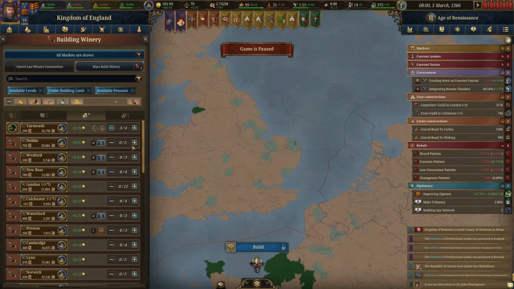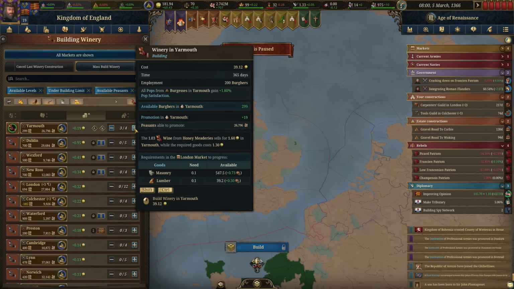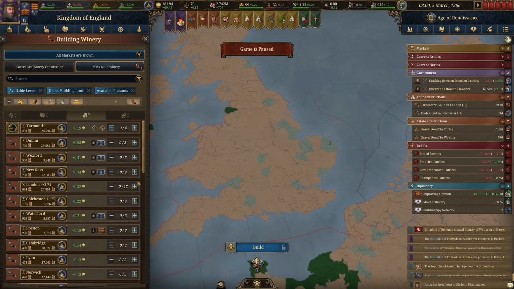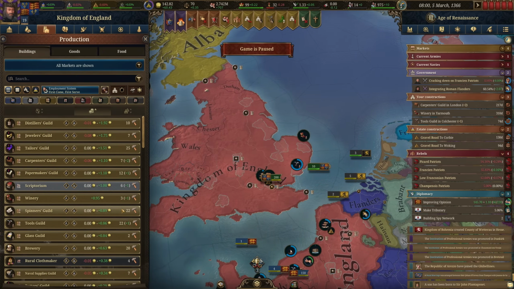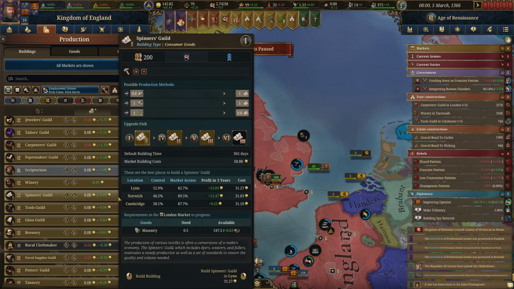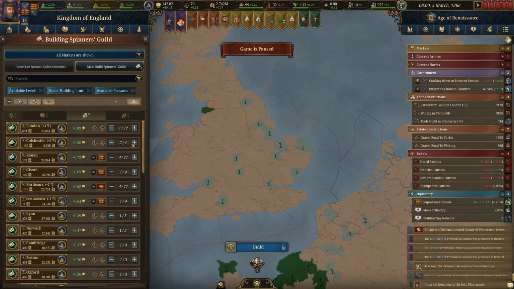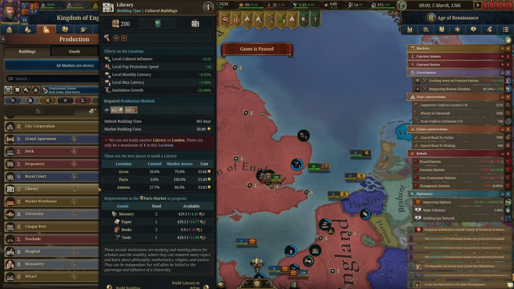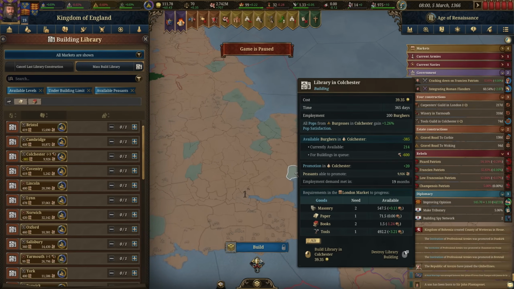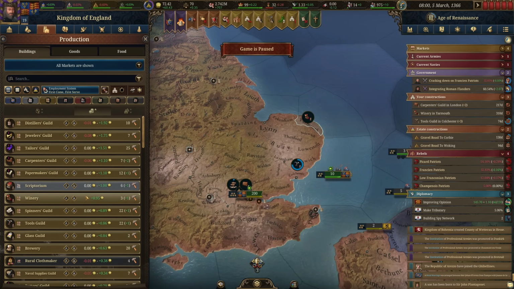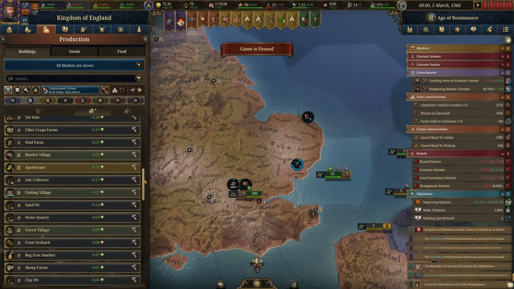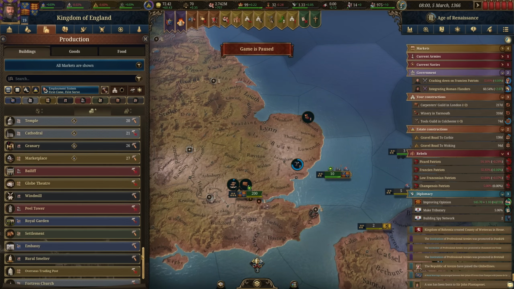And then our wineries. Yarmouth is not very profitable anymore. Yeah, I guess we'll go and max them out, even if that one's not going to. You still get the wine from it. And then we'll do a Spinners Guild, which we do not want to do in London. We already got enough stuff building there. These libraries are actually one way to increase the pop promotion speed. Yeah, very helpful in any cities that you're building in often. So like we'll build one right there, I suppose. And it just has all those other benefits as well.